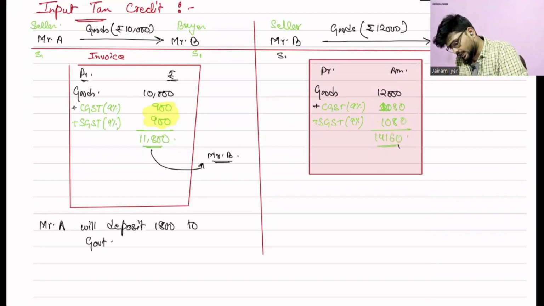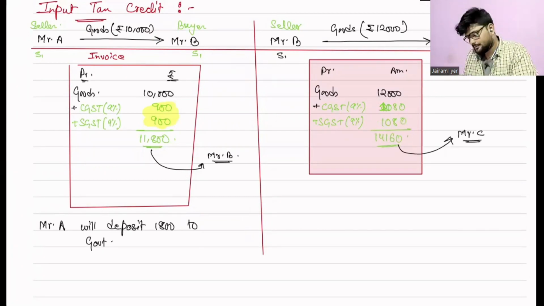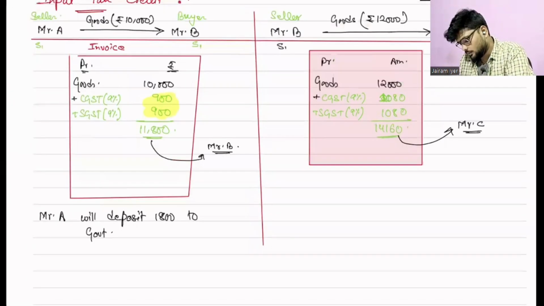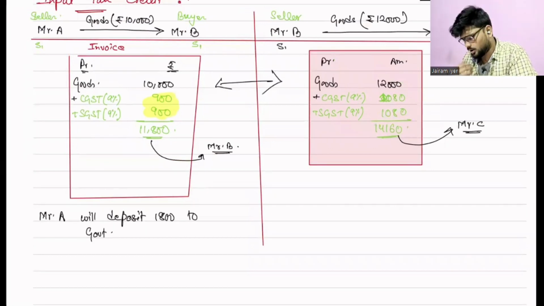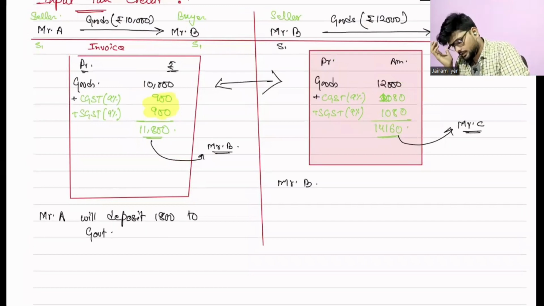This is the charge which he will charge from Mr. C. Correct. Now, as per your logic, what will be the next step? Guide me. After the sales, what will be the next step? Not input, normally we don't go to input yet. Normally, what will Mr. B do? Pay GST to the government. Correct. He will deposit. What is the total amount? 2,160. Correct.